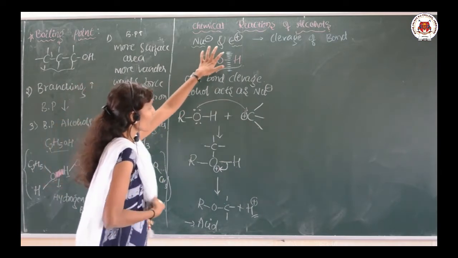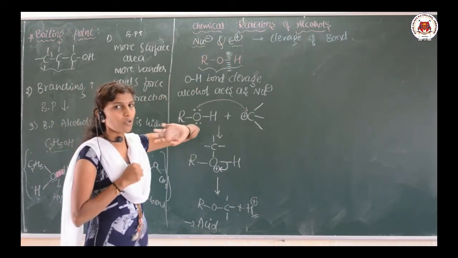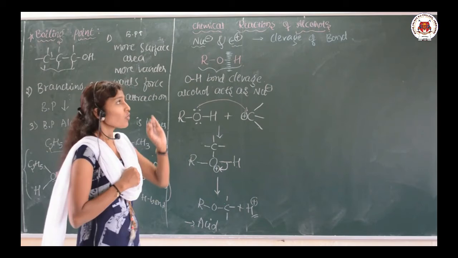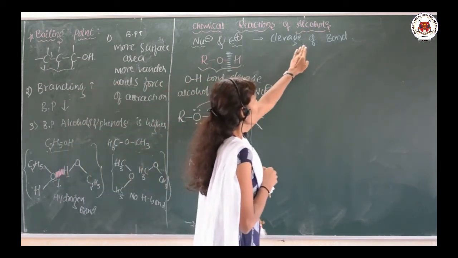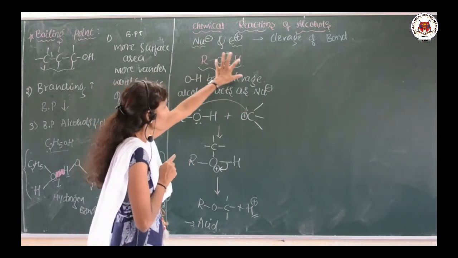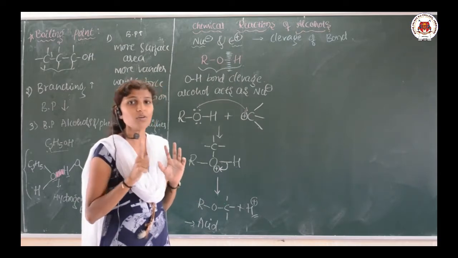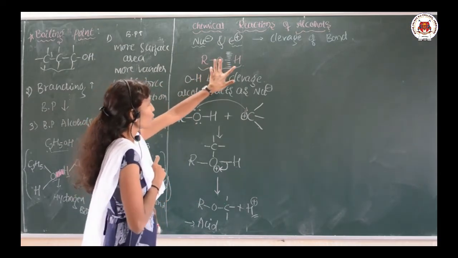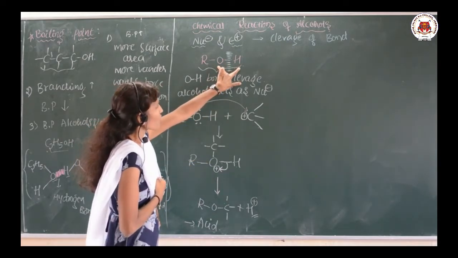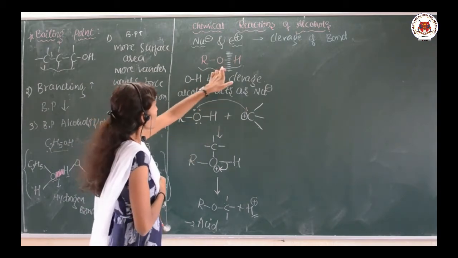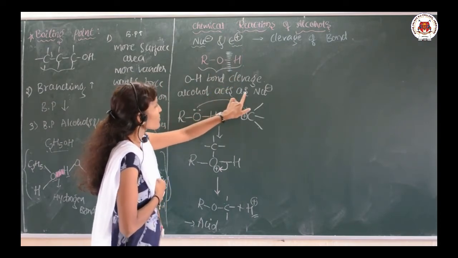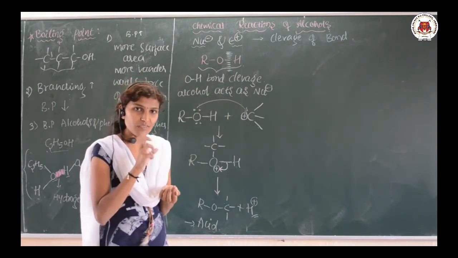First thing, we are talking about the chemical reactions of the alcohols, and alcohols act as both nucleophile and electrophile. So it depends upon what? It depends upon the cleavage of the bond. How the bond is going to break decides whether the alcohol acts as a nucleophile or electrophile. Now I have taken ROH, which is the alcohol, and we are talking about the bond cleavage in between the oxygen and this hydrogen. Suppose this bond is going to cleave or break, it means our alcohol must act as a nucleophile.